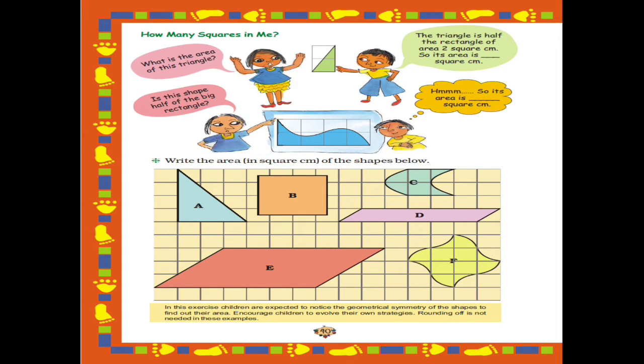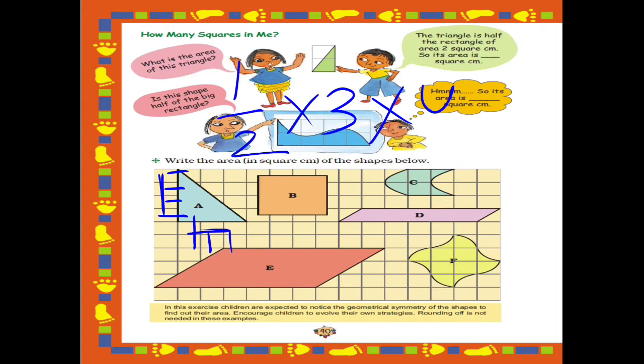So let's count the base. How many squares are there? This is the base. How many squares? 1, 2 and 3. So there are 3. Let me write the formula, 1 by 2 into 3. What is the height? This is the height, right? How many squares are there? Let's count. 1, 2, 3 and 4. So there are a total of 4 squares. So we will write 1 by 2 into 3 into 4, where 3 is the base and 4 is the height.